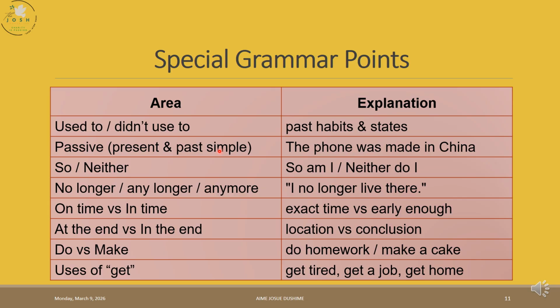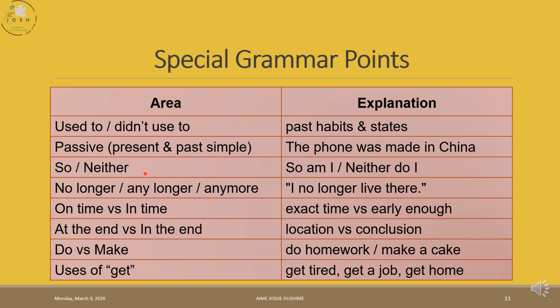Example, we say that in this case we have B plus V3. Remember, it is B plus V3. B plus past participle. The font was made in India. You see, we have was, which is B, then made, V3. Object plus verb to be plus V3.